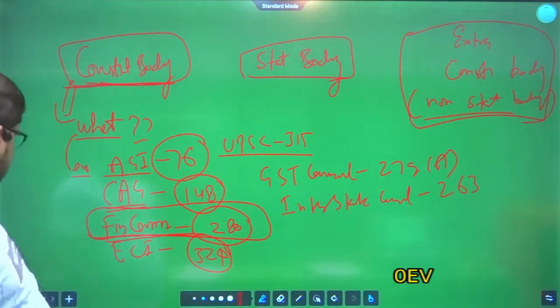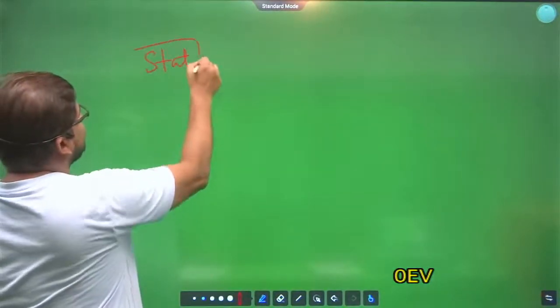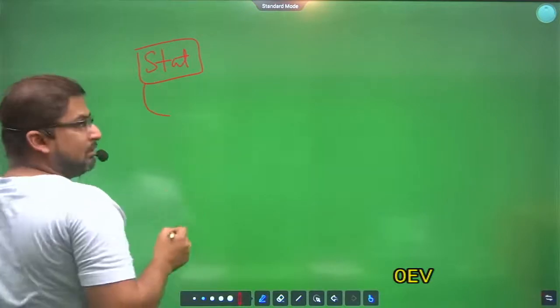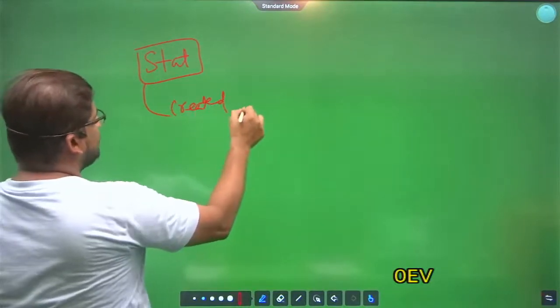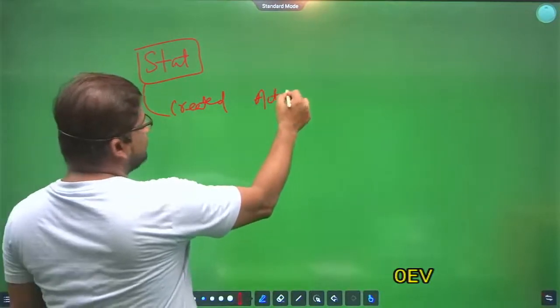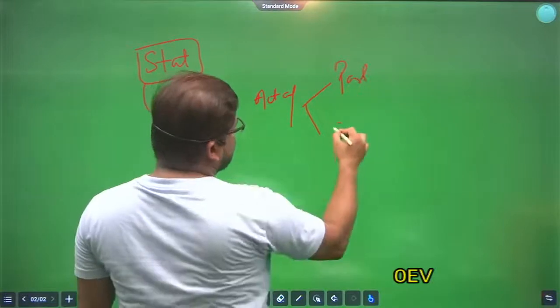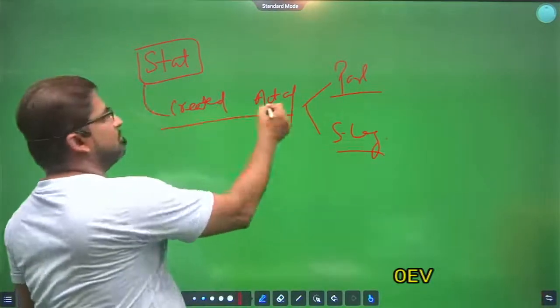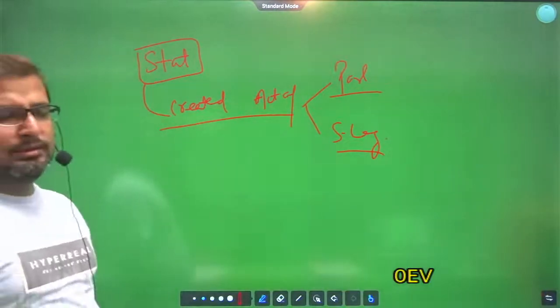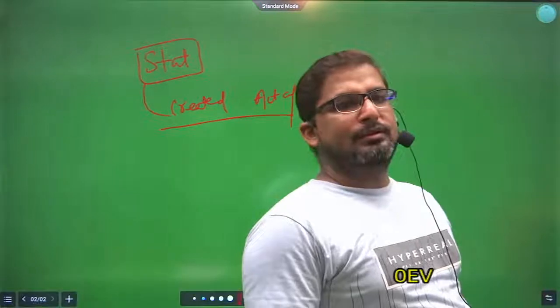Clear? Now come to the statutory bodies. What do you mean by statutory bodies? Means bodies created by act of parliament or state legislature. Clear?